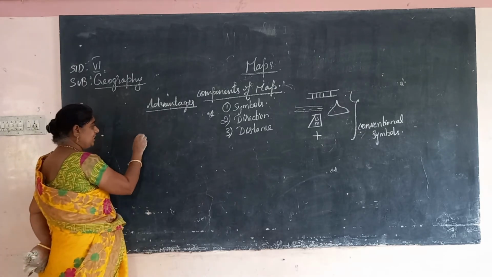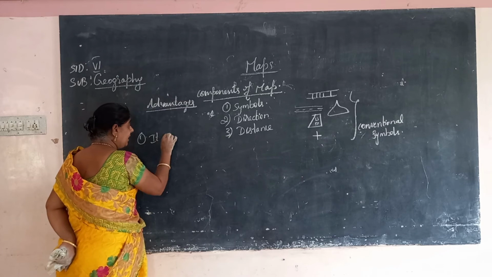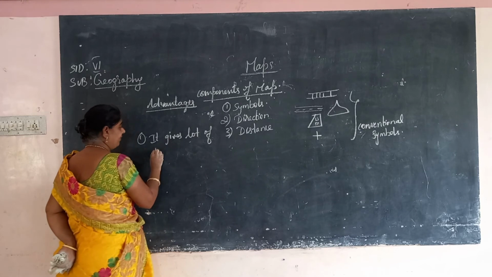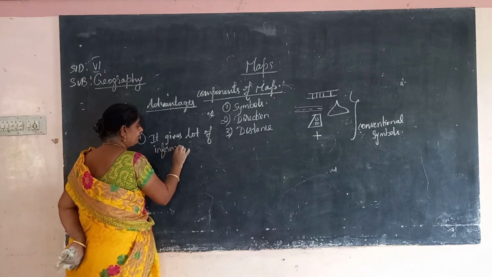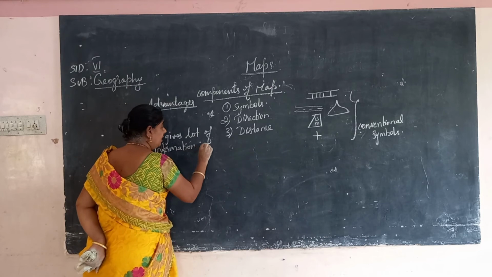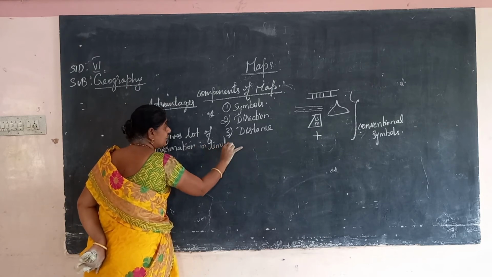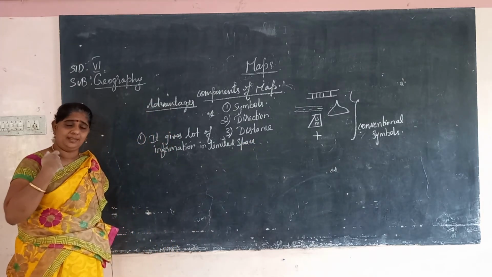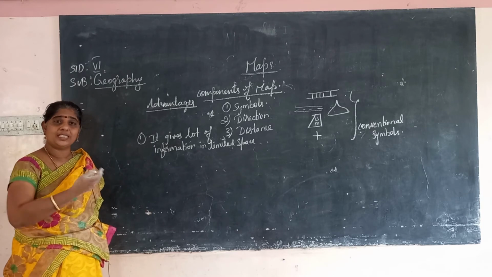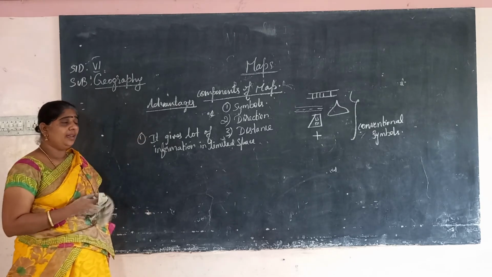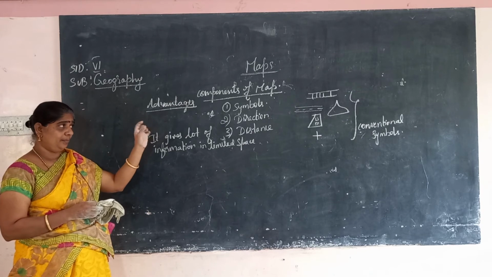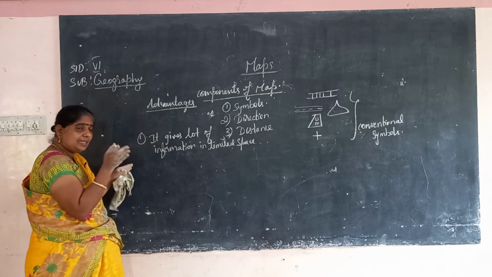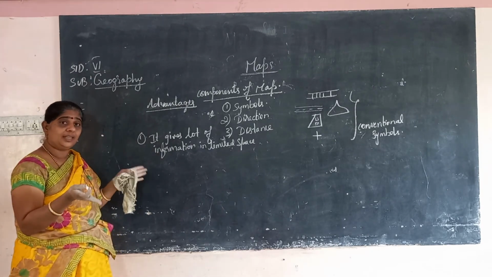First one, it gives a lot of information in a limited space. Within a limited space it gives us a lot of information by using symbols. If you want to show a bridge and you draw the symbol, it can be easily understood that it is a bridge. So in limited space it provides a lot of information.